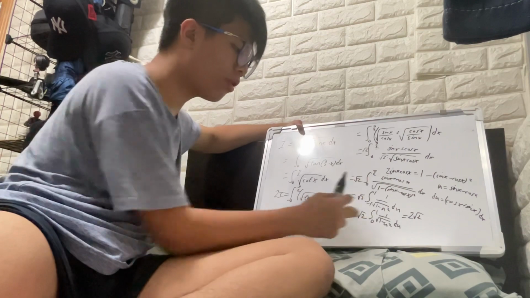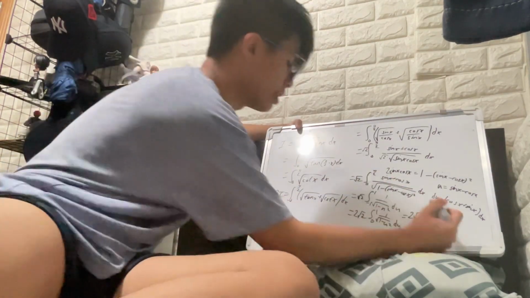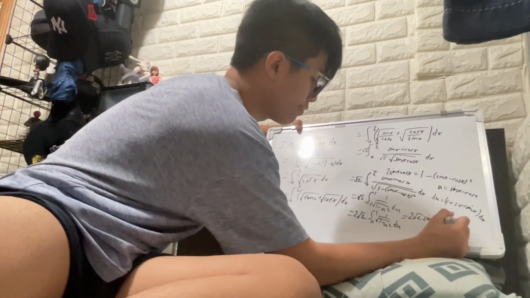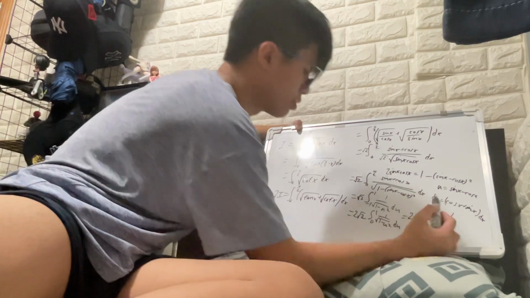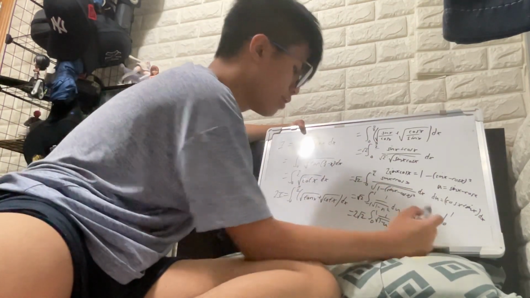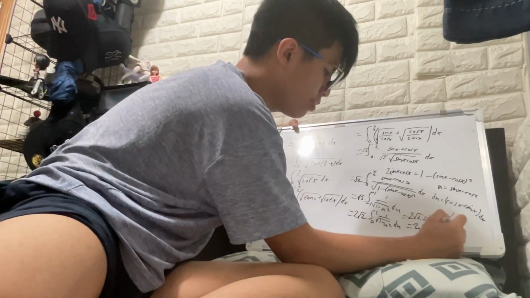And then the integral of 1 over square root of 1 minus u squared, you should memorize, is equal to inverse sine of u going from 0 to 1. You're gonna evaluate from 0 to 1, and then 2 times square root of 2. First, you get inverse sine of 1, you get pi over 2, right?